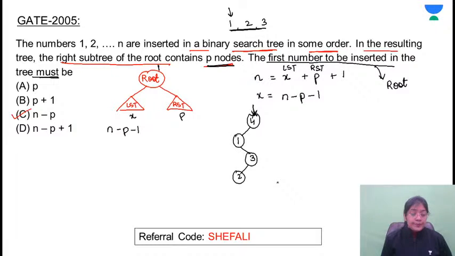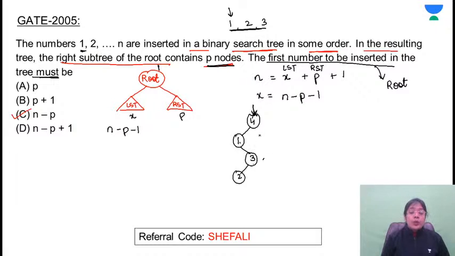Is this clear? So what is this value? This is the number of nodes present in the left subtree plus 1. मैम, अगर 0 भी होता है यहाँ पे, तो it's clearly given that the sequence is starting from 1. आपके पास elements कितने हो सकते हैं? 1, 2, 3, 4 and so on up to n.